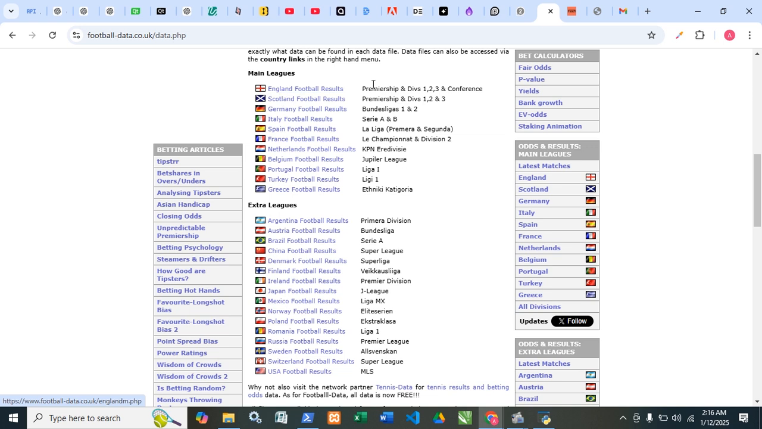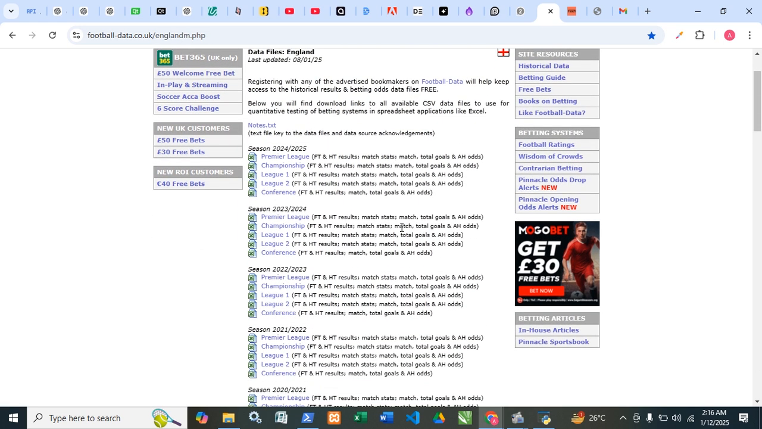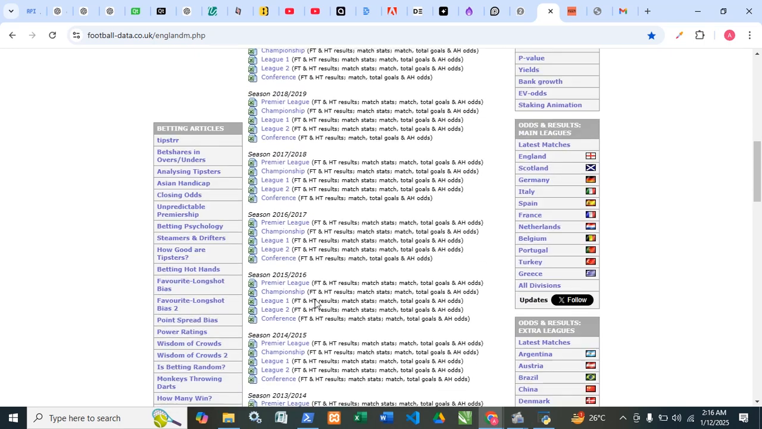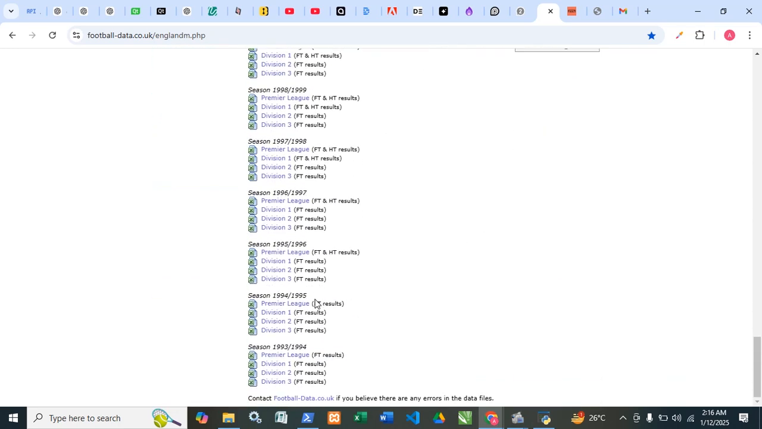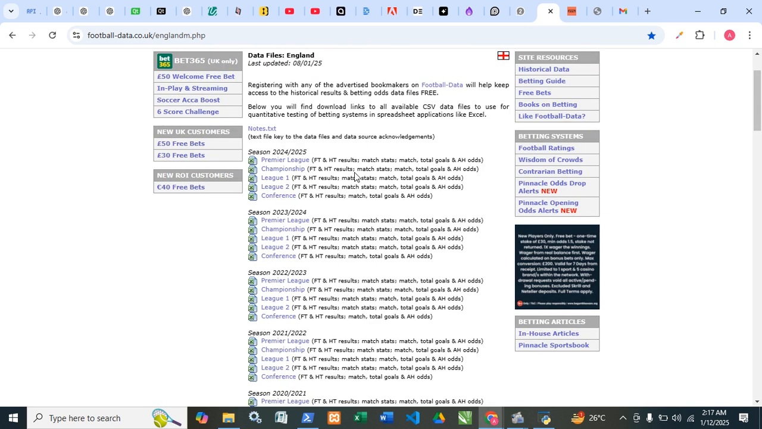So let's say you want to go to England football. Come here, you see the Premier League, Champions League. This is season 2024-2025. This is the current season. You can also make use of the 2023-2024 data. We have a lot of data here. As you can see, going back to 1993, 1994. All right, let's say now we are looking for Premier League for this particular season.